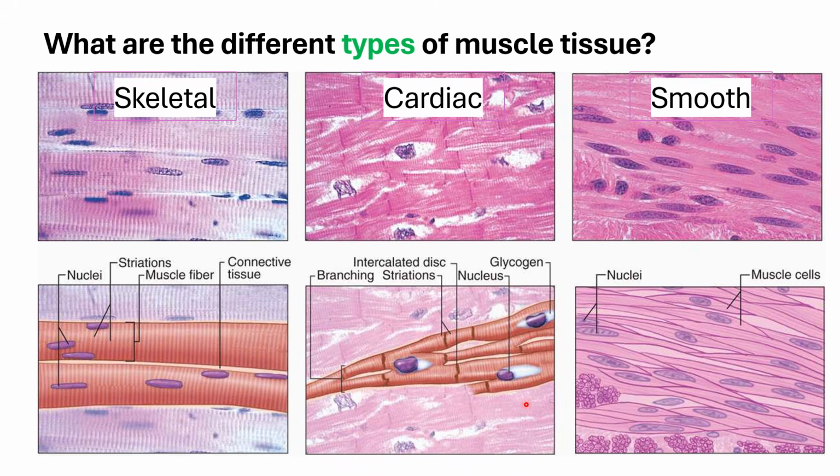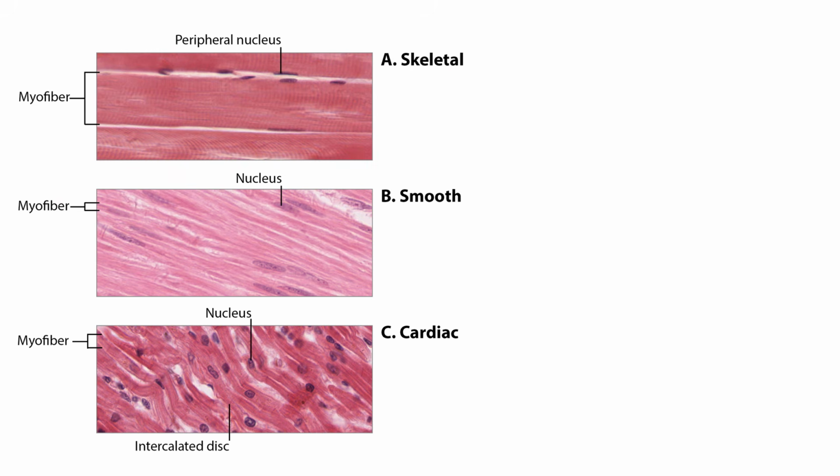Of course, especially the cardiac, because it has to rhythmically change its contracted and relaxed state more frequently, because it functions to allow the heart to expel blood, right? The beating of the heart. Again, these are your three types.